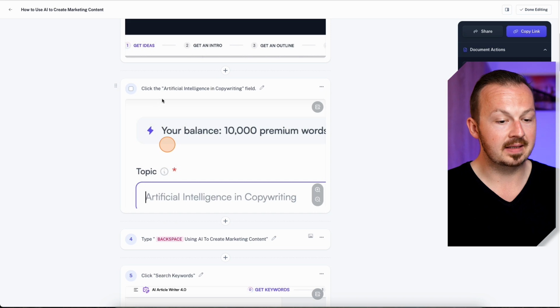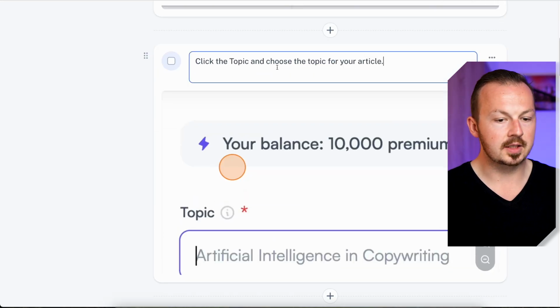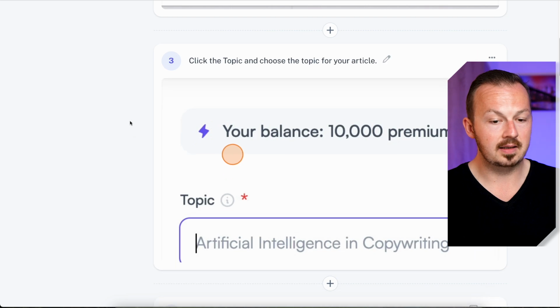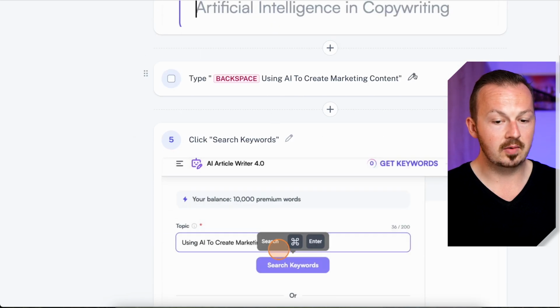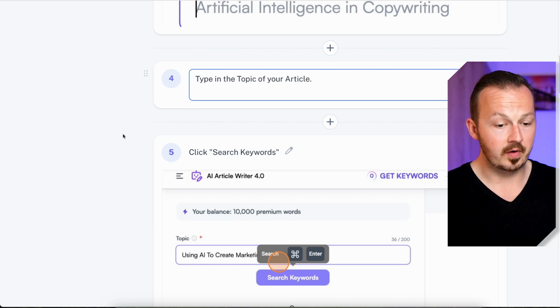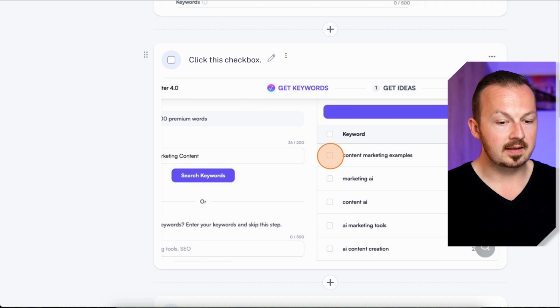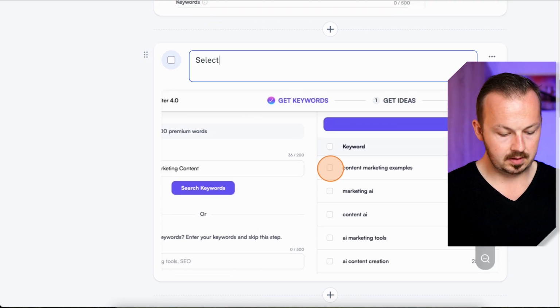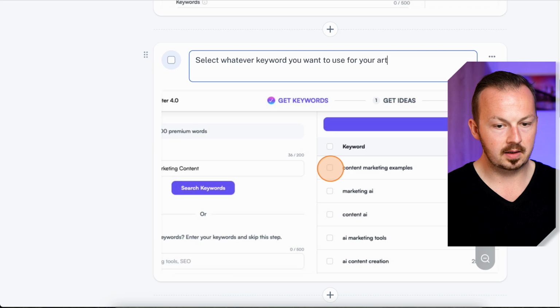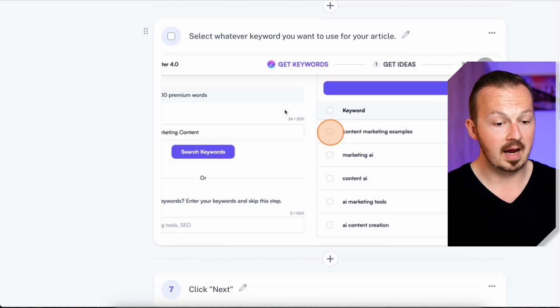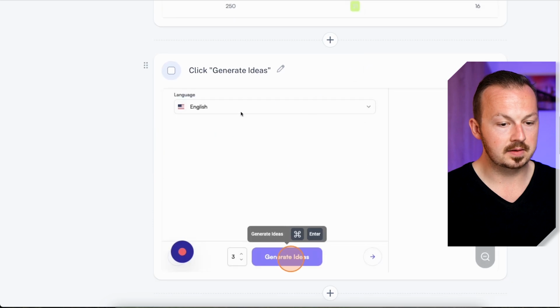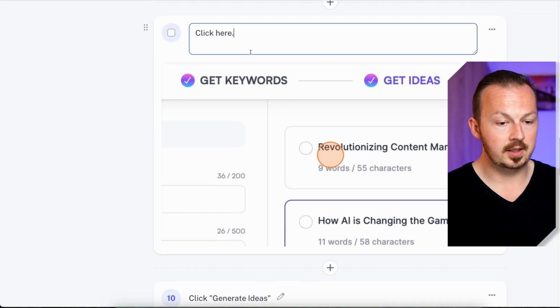In this field, I'm going to change this sentence into: click the topic and choose the topic for your article. Okay, then click somewhere to save it. Go down here and customize this into: type in the topic of your article. Okay, click search keywords, that's fine. Go down here. Instead of click this box, I'm going to type: select whatever keyword you want to use for your article. Okay, save it, go down here, click next. That step's correct. Then go down here, click generate ideas. Instead of click here, I'm going to type: pick the most fitting title for your article.